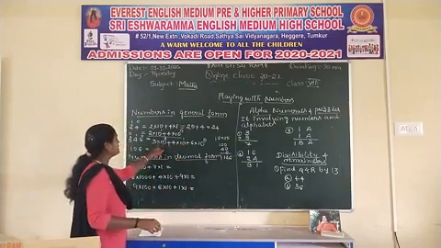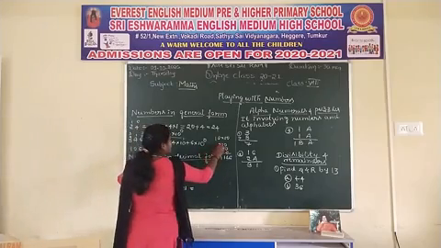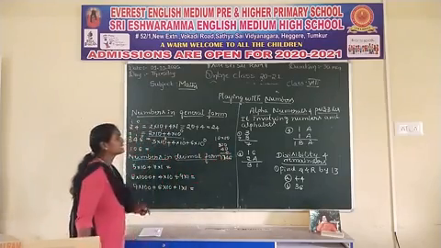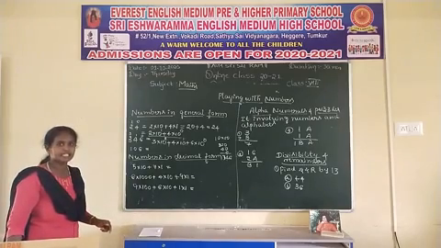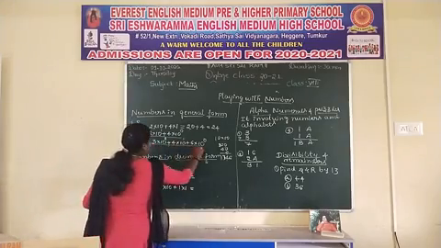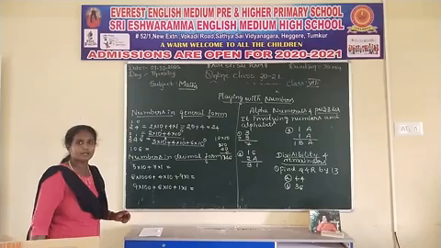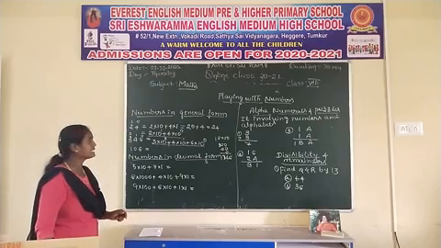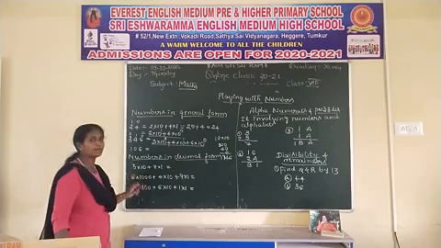And 100 into 3 is 300. So it is equal to 346. See, while writing in exams and all, you should write in exponential form. Yes, that is the general form of this number.